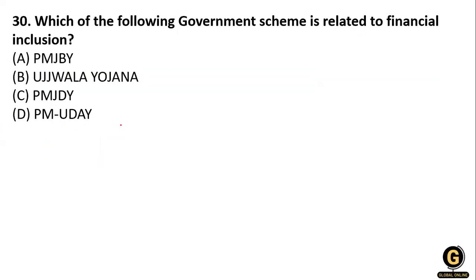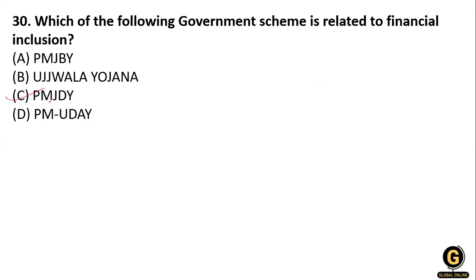Which of the following government schemes is related to financial inclusion? PMJBY, Pradhan Mantri Jan Dhan Yojana, Ujjwala Yojana, and the PM Uday. So what will be the right answer?